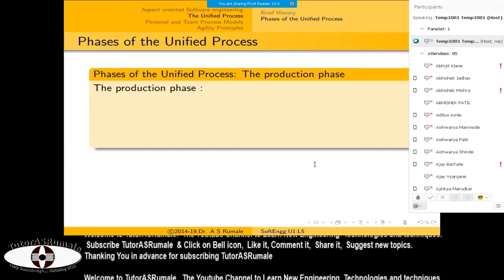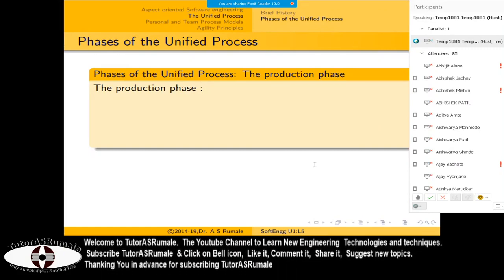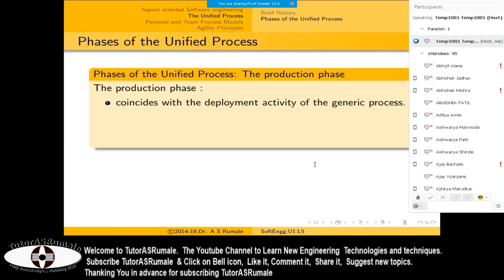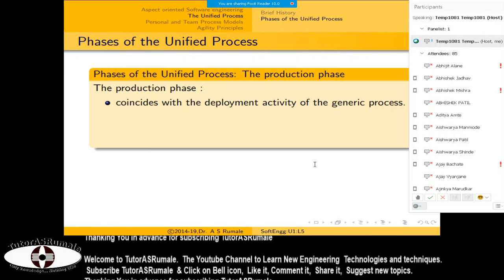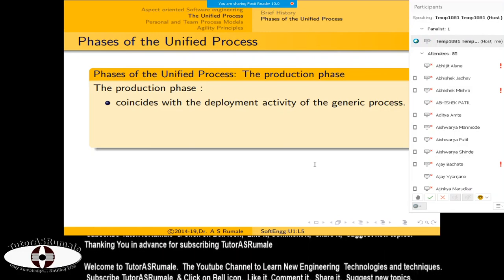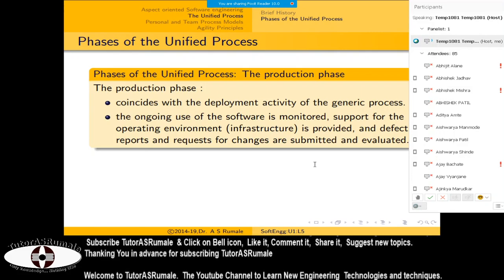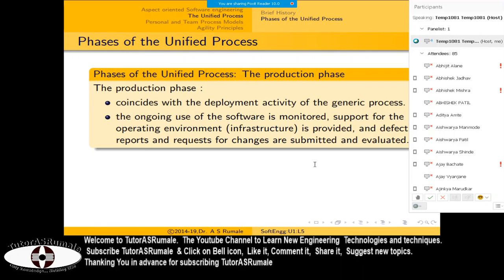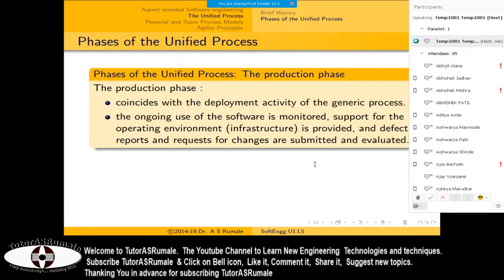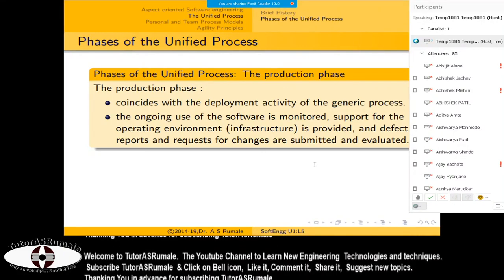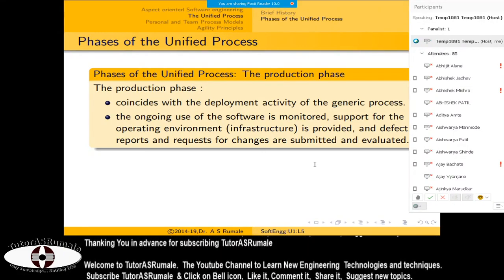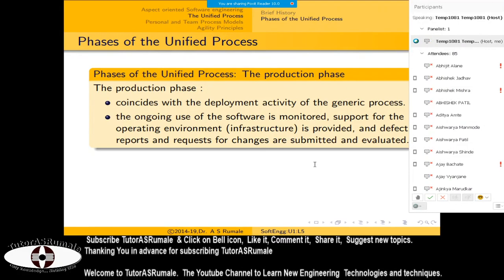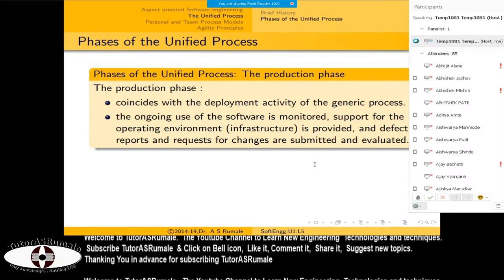And the production phase means once the stable version gets released, it coincides with the deployment diagram, and you create this diagram. Now you are launching your software either using the cloud or using CD or DVD. You can say it is the sale, because software is a product.